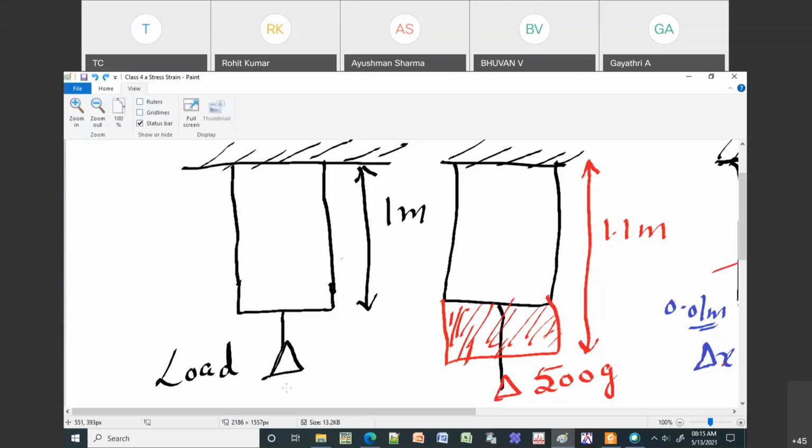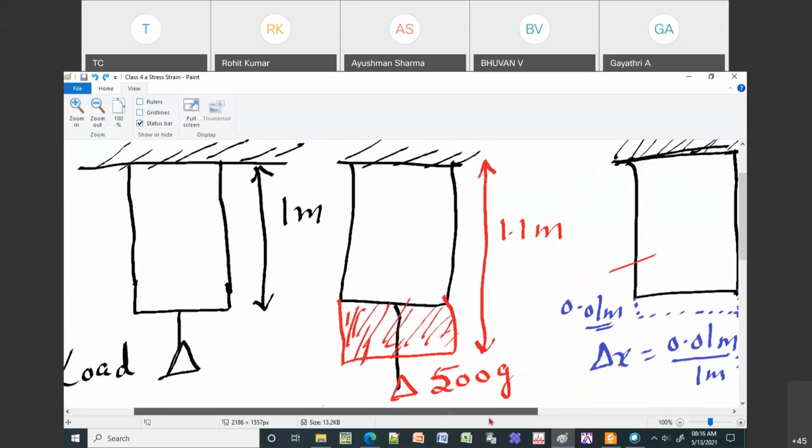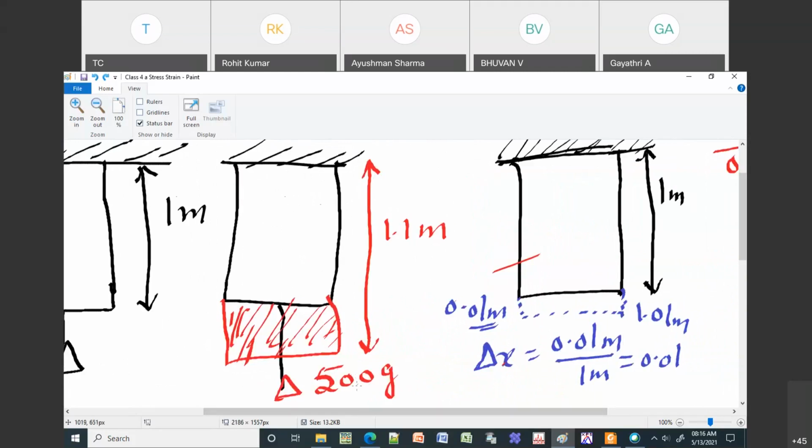Then you have a free end. In the free end, you apply the load. Load in the sense you can put some weight. Let us assume I'm putting 500 grams of weight. Initially the length is 1 meter. Once you put the weight, what happens? This is going to stretch, right? So the length is going to increase. I'm assuming it is increasing to 1.1 meters.